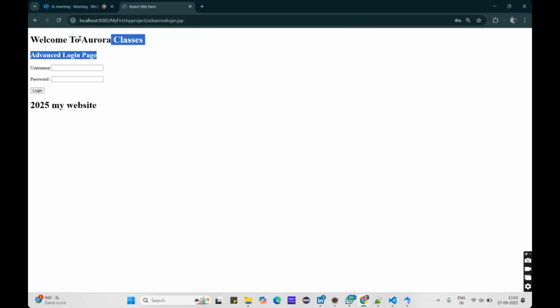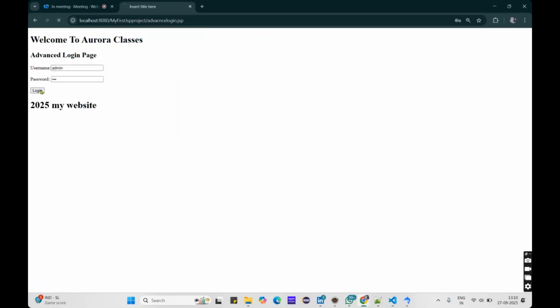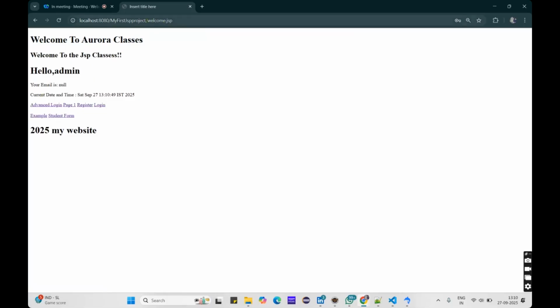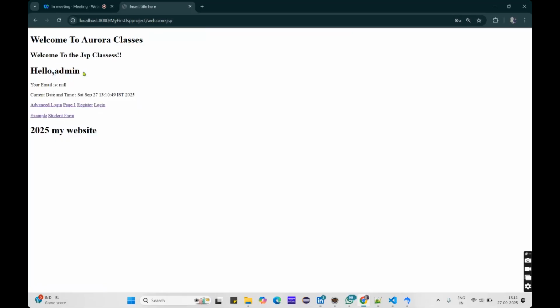So see, welcome to the Aurora classes. This is by using the dynamic includes. We use the header and the footer in my page, and this is the advanced login page. Now I will give the correct details, admin 123, and when I click on the submit button, see, it's going to the welcome page. It is redirecting by using response.sendRedirect, which I used to redirect. Now it redirected to the welcome page, and it retrieved my username. By using the expression tag, I displayed whatever username is present in my u1.